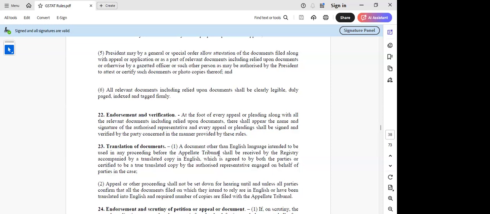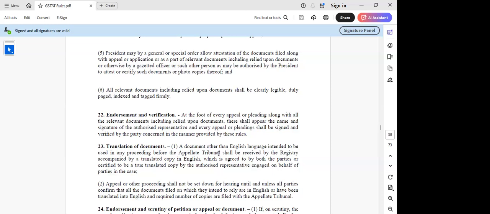Rule 23 says that a document other than in the English language, intended to be used in any proceedings before the Appellate Tribunal, shall be received by the registry accompanied by a translated copy in English, which is agreed to by both the parties or certified to be a true translated copy by an authorized representative on behalf of the parties. So it may not be the order; it can be the other supporting documents also, in the local language. That has to get translated into English, attested, and filed along with that piece.